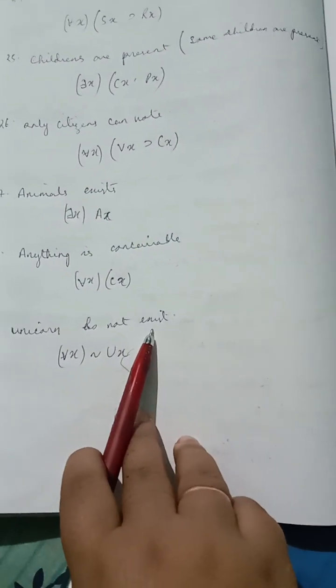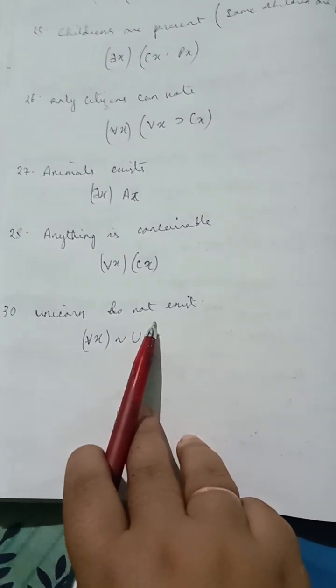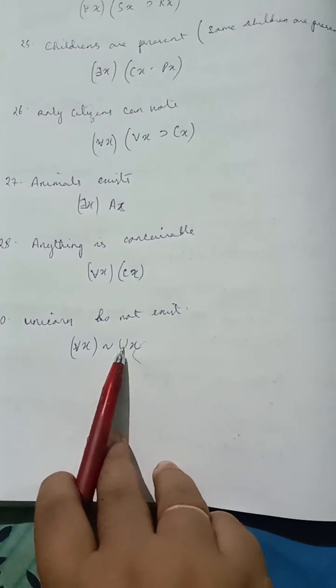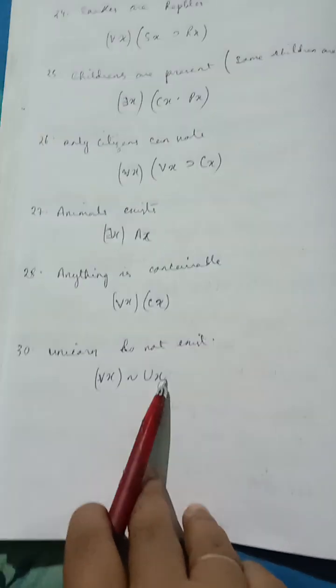Unicorns do not exist. Unicorn, this is also a universal proposition. So this is the universal quantifier. U for unicorn, does not exist.